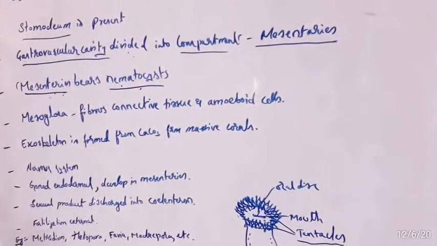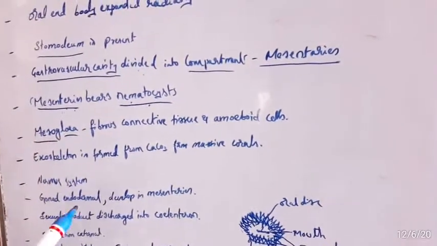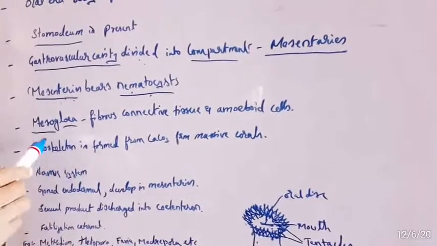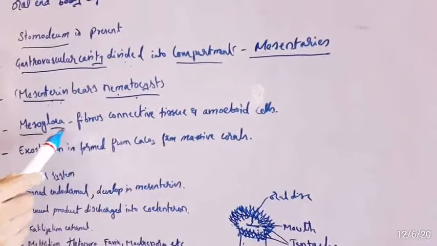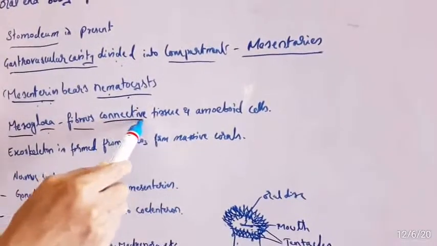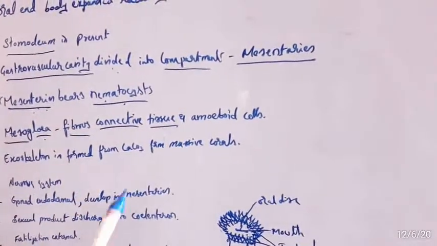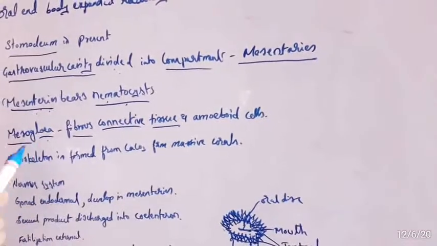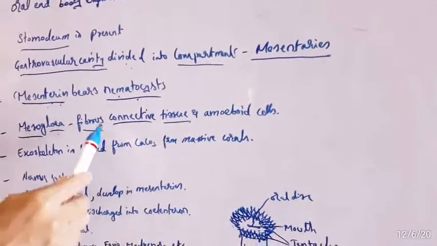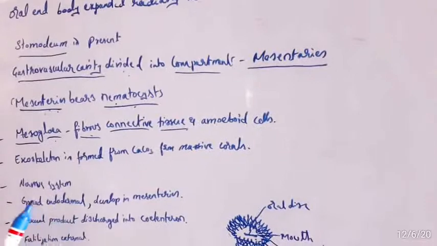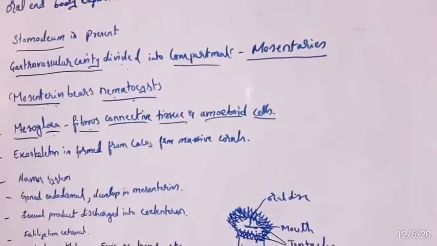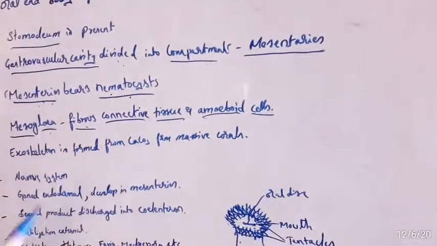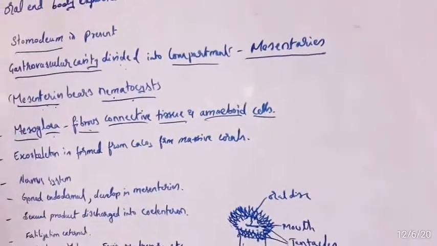And here the mesoglea, in between the outer ectodermal region and the inner region, contains fibrous connective tissue and amoeboid cells. So there is a presence of amoeboid cells in the mesoglea region.